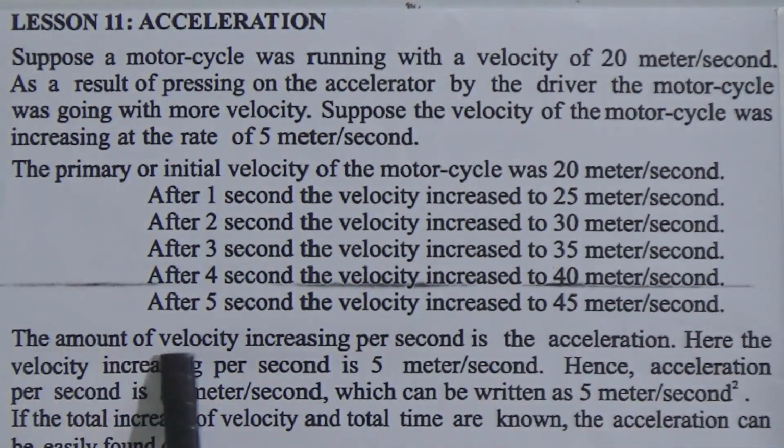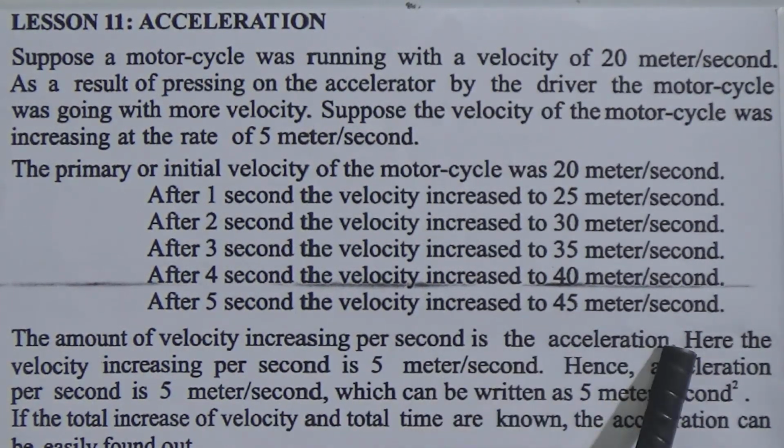The amount of velocity increasing per second is the acceleration. Here the velocity increasing per second is 5 meter per second. That means 5 meter per second is increasing every second. Hence acceleration is 5 meter per second per second, which can be written as 5 meter per second square.